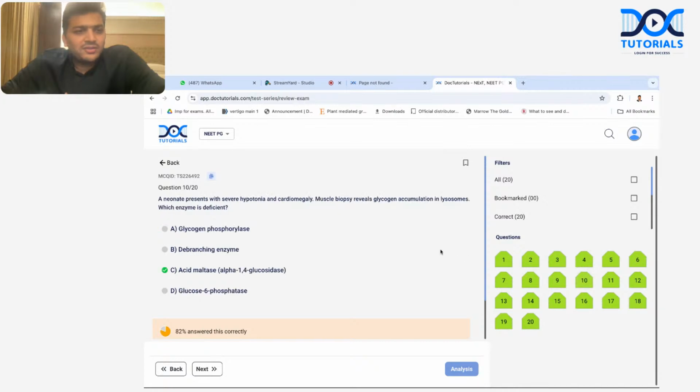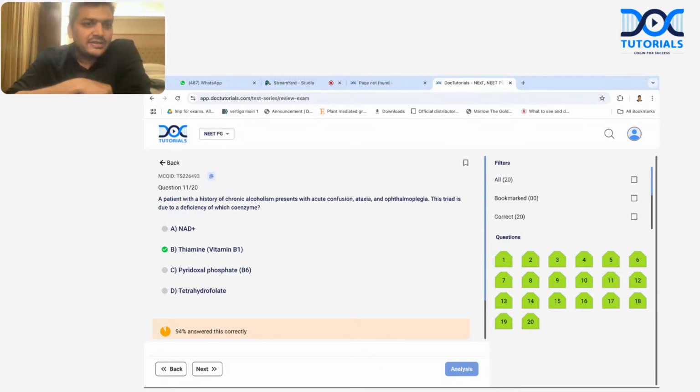The next question was, a neonate presents with severe hypotonia and cardiomegaly. There is only one glycogen storage disease like that, and I was lucky that so many questions were coming from glycogen storage disease. There were 4 questions out of 20. So cardiomegaly, it is Pompe disease, acid maltase. A patient is presenting with a history of chronic alcohol use, this is the mnemonic GOA. Do you remember global confusion, ophthalmoplegia, ataxia? GOA, it is vitamin B1 deficiency.